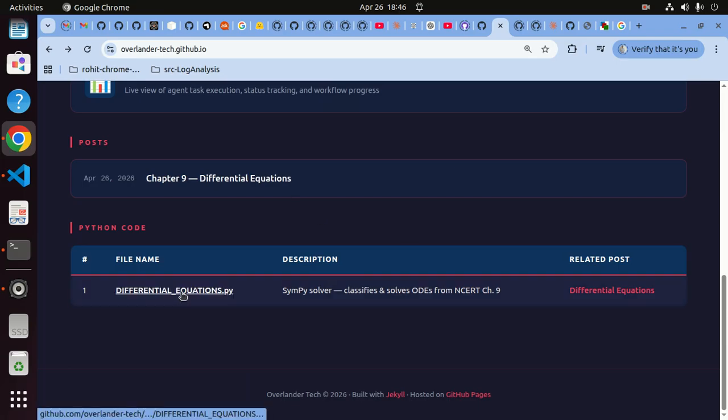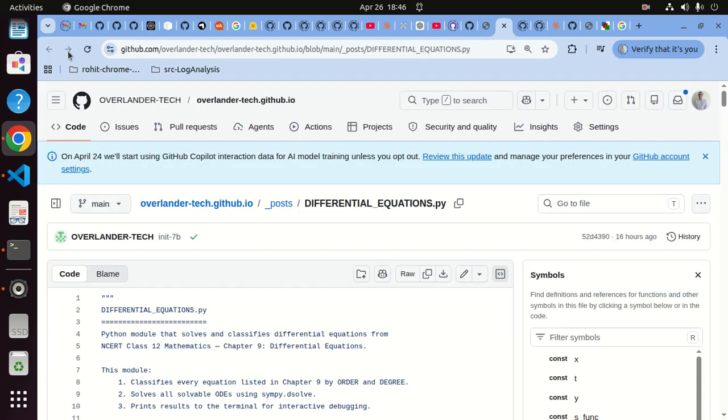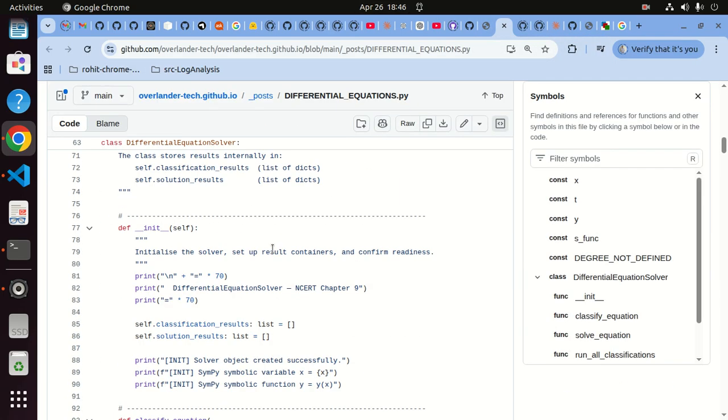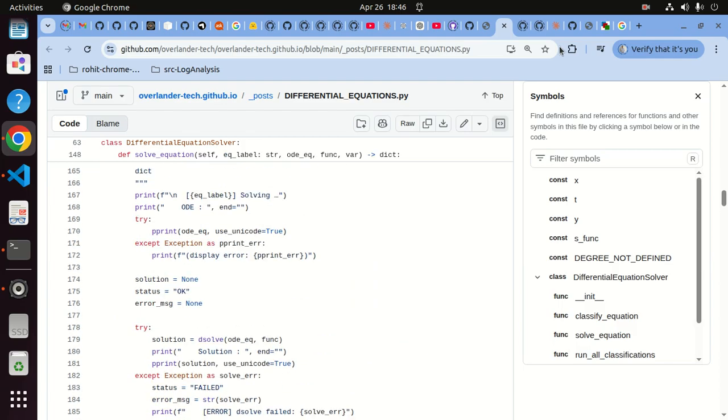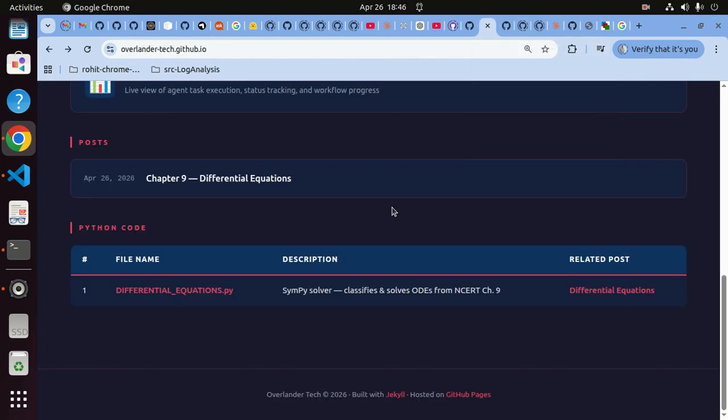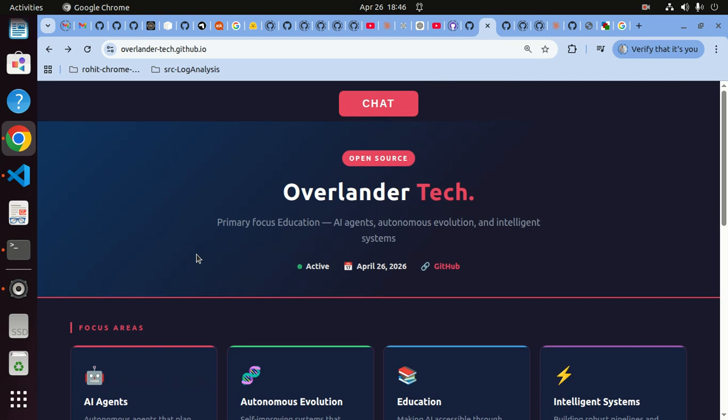Okay, and obviously the .py file is directly going to GitHub. So that one directly links to GitHub. It doesn't really render into anything, so maybe I want to do that, but that's overkill. We don't really need that right now. I'm not even sure if people are really bothered about this, but yeah, you have the related post and everything. Okay, so this is this.